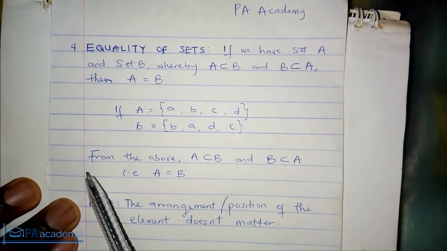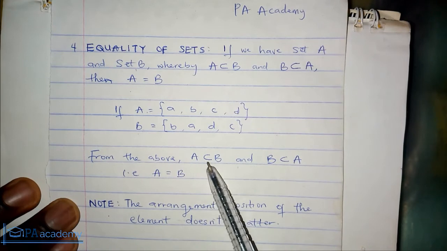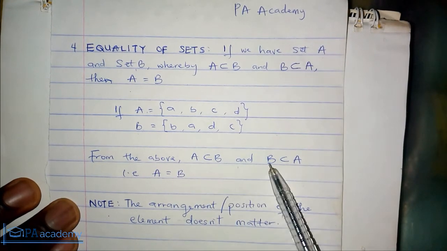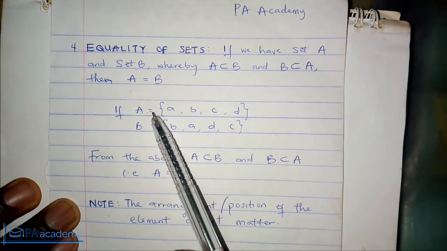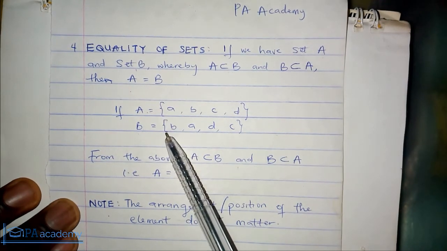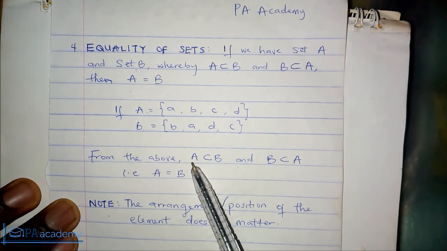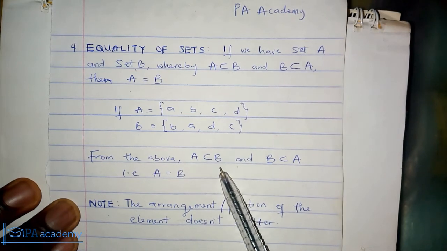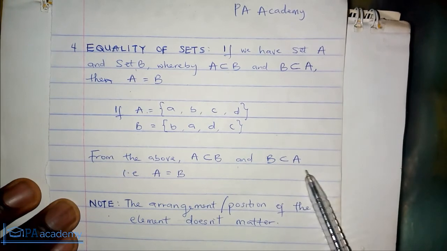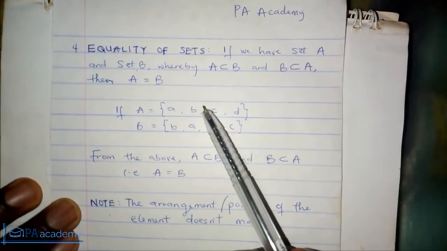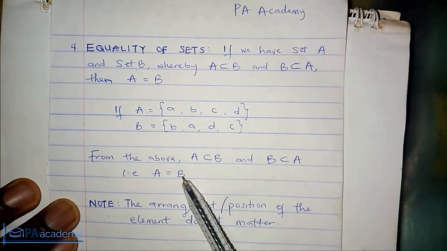I say here further, from the above example, A is a subset of B, and B is a subset of A. What does it mean? That means all the elements in A, you will find in B. That makes A a subset of B. All the elements in A, you find them in B. And then B is a subset of A. All the elements in B, you find in A. That is A is equal to B.